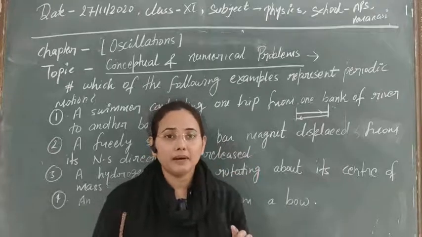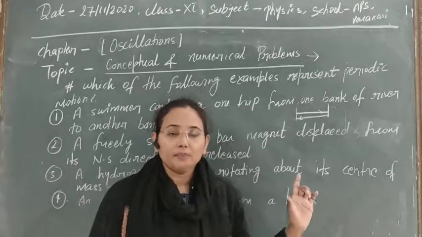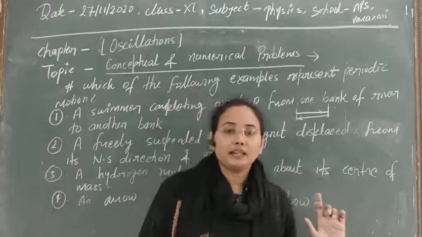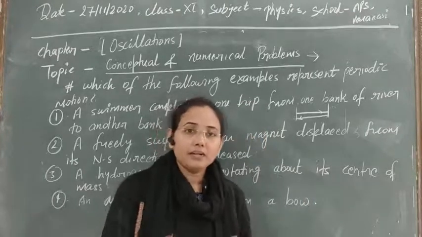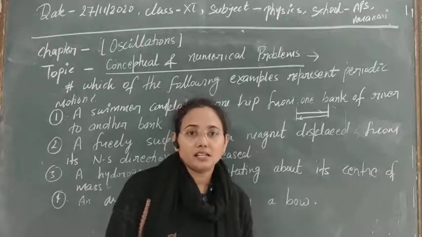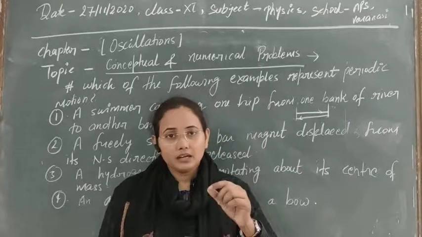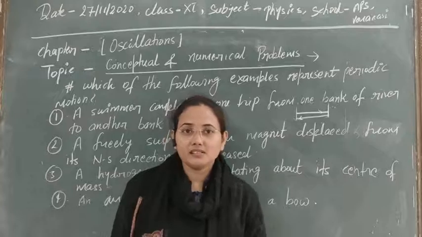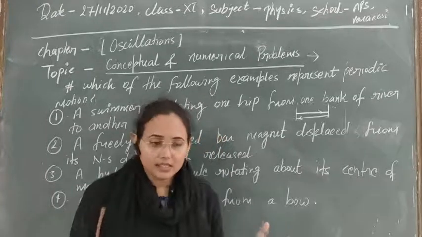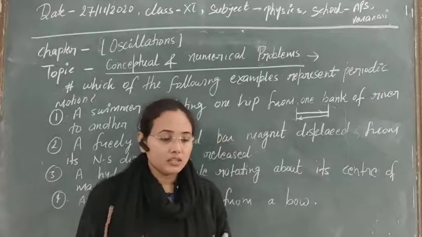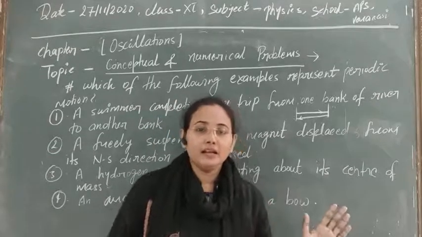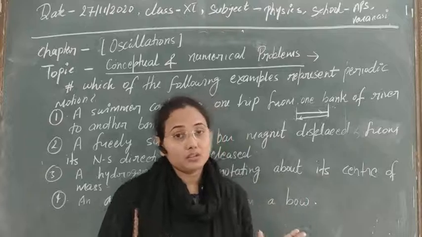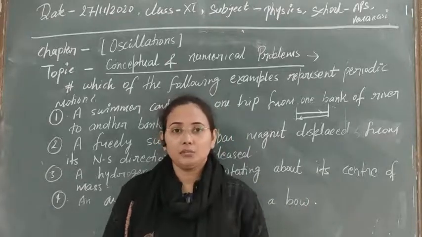If a displacement occurs, then it will try to bring the magnet back to its original direction, its equilibrium position. So a restoring force will be developed in the system, and in this way oscillations will develop. So here the motion will be periodic as well as oscillatory, and the oscillations will also be simple harmonic.